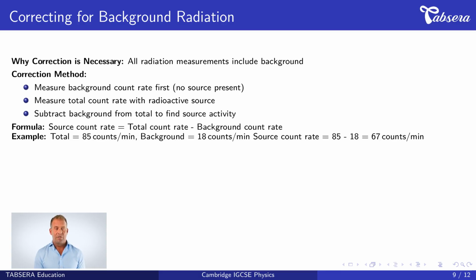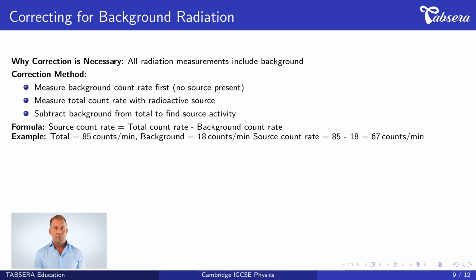Understanding background correction is crucial for accurate measurements. Background correction is necessary because all radiation measurements include background radiation, which exists everywhere. The correction method involves 3 steps. First, measure the background count rate with no radioactive source present. This gives the environmental radiation level.